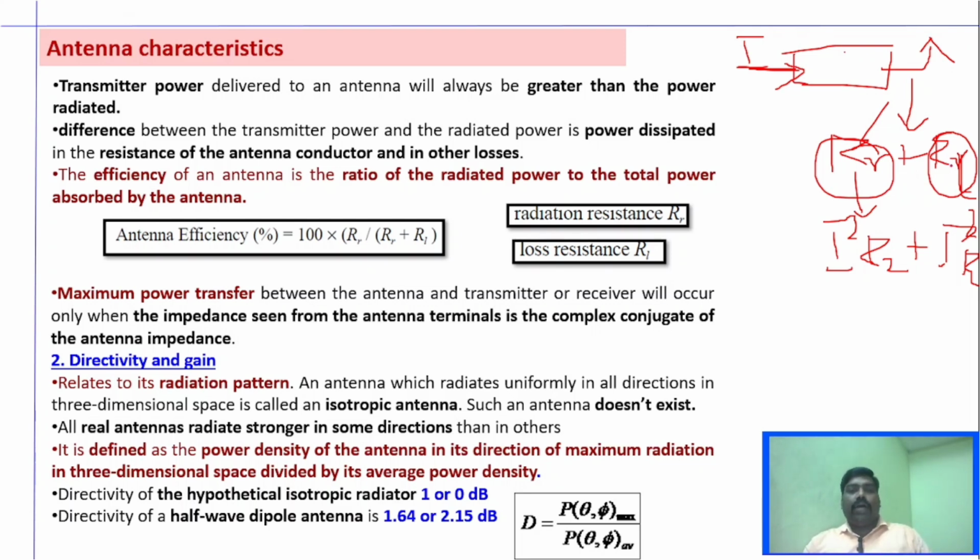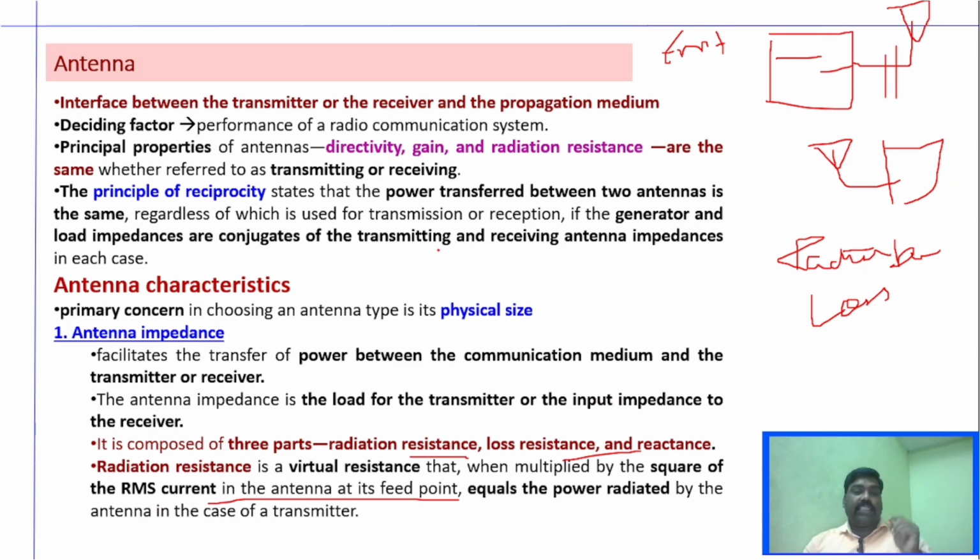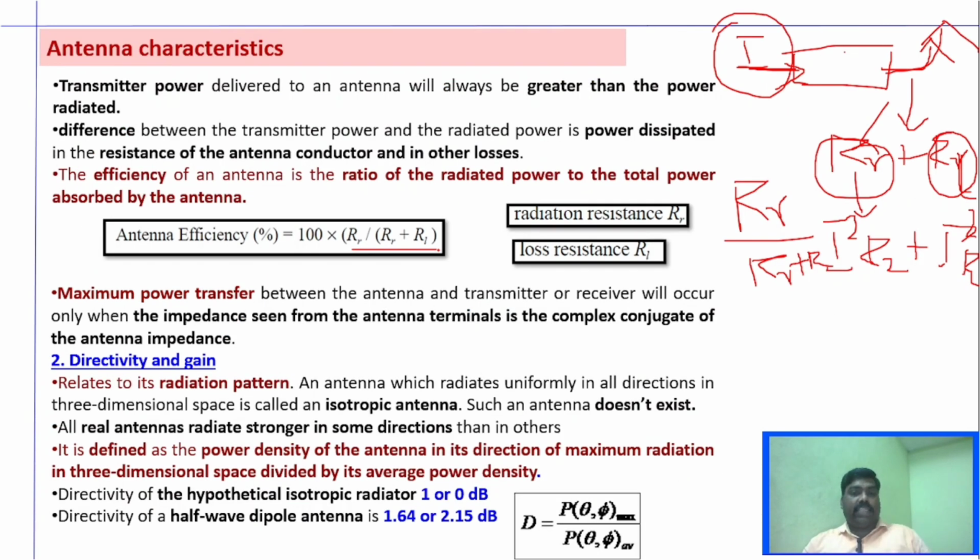So this is about radiation resistance and loss resistance, whereas we can calculate the efficiency of the antenna. The efficiency of the antenna is nothing but the radiated power divided by the total power. That is the amount of power which is given to the antenna and the amount of useful power that is radiated by the antenna. So it is the radiated power divided by the total power, which is radiated power plus the loss power, and efficiency is that into 100. So you can understand what impedance is, and it is a factor of all these combinations.